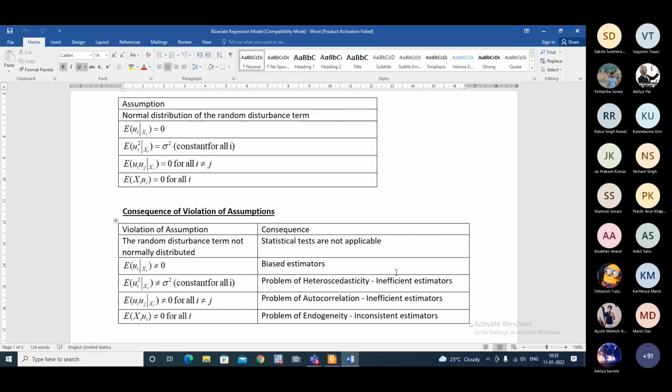In this course, as I said yesterday also, we'll focus a lot on this aspect, to see if the assumptions are holding, and if not, what type of remedies can be applied.